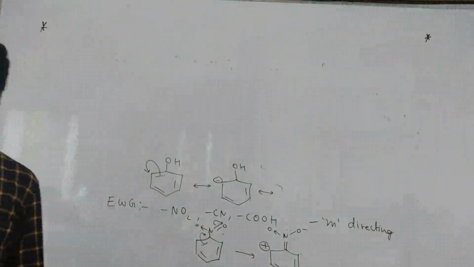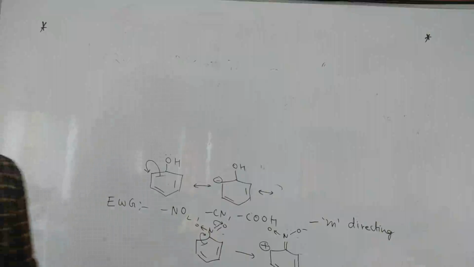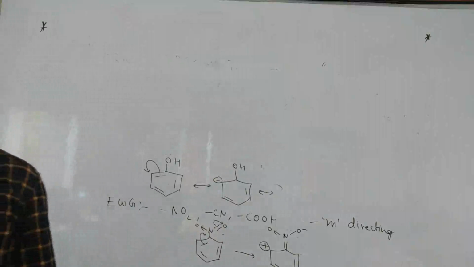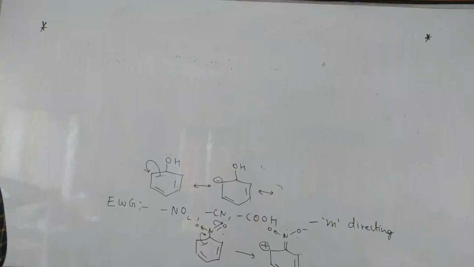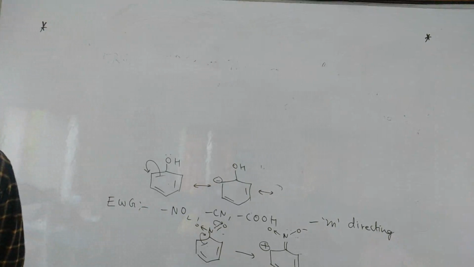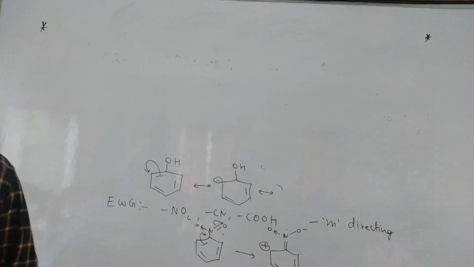What are donating groups? One of you stand up and say donating and withdrawing. The group which can increase the electron density in the benzene ring is electron donating. Electron donating is ortho para directing. Next one, electron withdrawing is which decreases the density, and it is meta directing. Right.